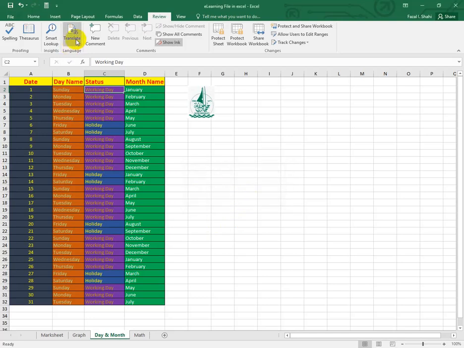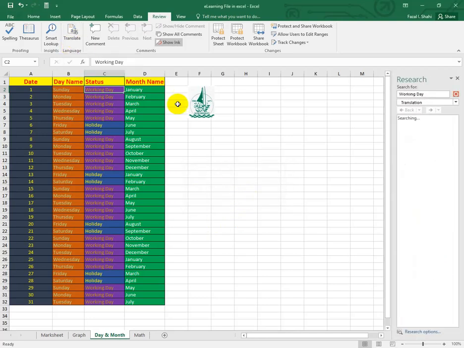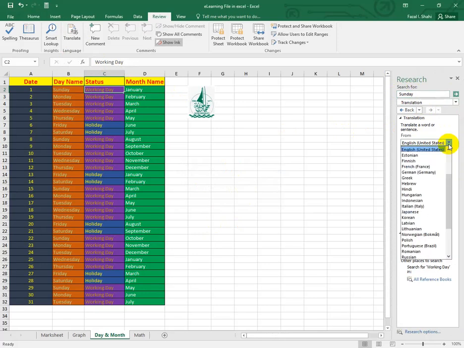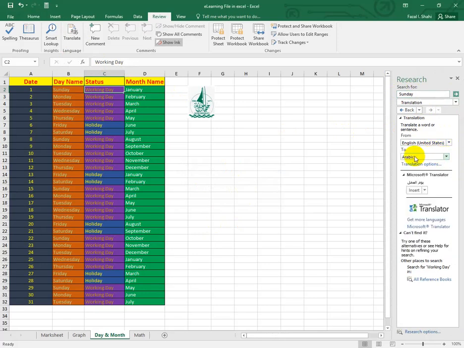Now another one is the translate. Translate means, suppose here you choose any one. Now I am taking here "Sunday" and translation. Here the English, this is the English, and I want Arabic, so Arabic. Okay, now change. See here, Yom Lahad, this will come as Yom Lahad. See here Yom Lahad, Sunday. Okay, this one has come.